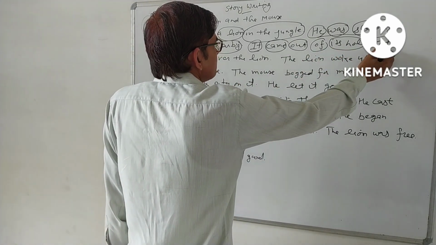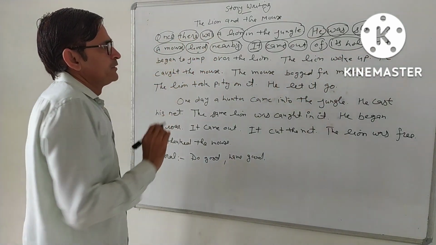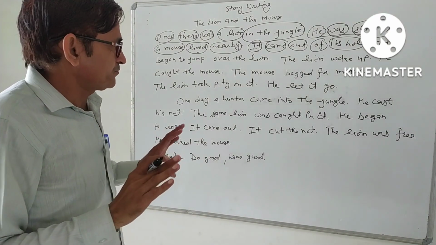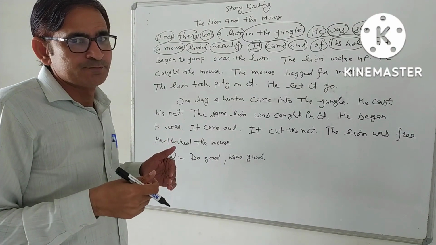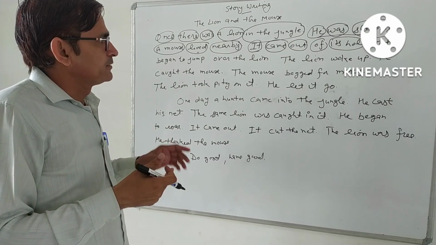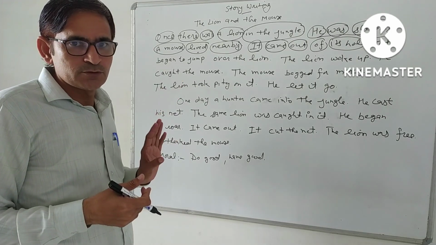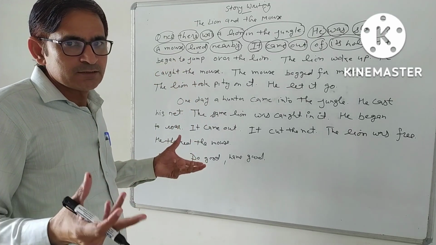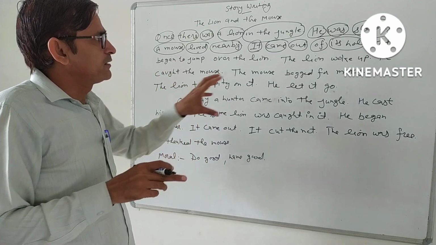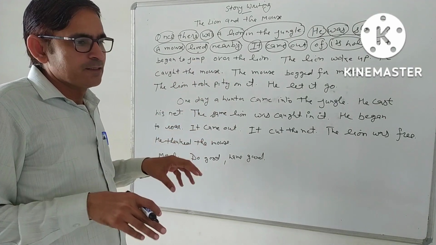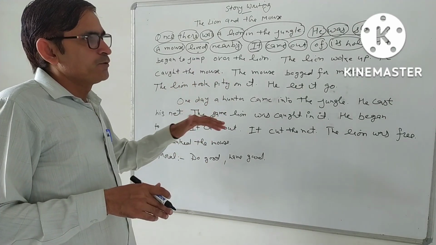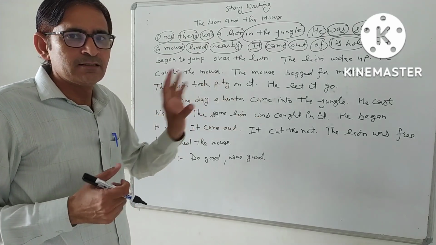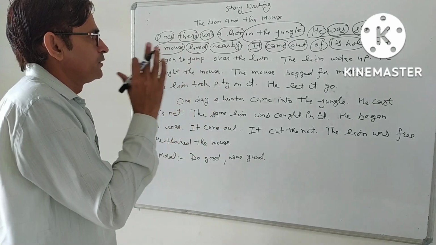Okay, next sentence is: it began to jump. Listen, a story is starting. There is a lion, there is a mouse. The mouse lives in a hole, and the lion lives in a jungle, but both animals are in the jungle, and they are in the same position, but the lion is on the ground, and the rat is right in its own home, in the hole.